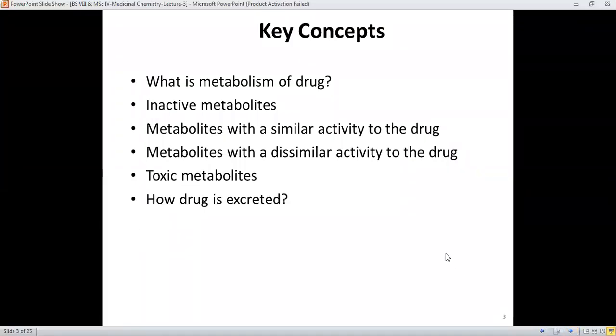The key concepts are: what is metabolism of drugs, what are inactive metabolites which are produced during the metabolism of drugs, and what are the metabolites produced in a system having similar activity as that of the drug, and metabolites which are produced during metabolism exhibiting a dissimilar pattern of activity as that of the parent drug, and the toxic metabolites, how they are produced during metabolism of any drug, and how the drug is excreted from the system.